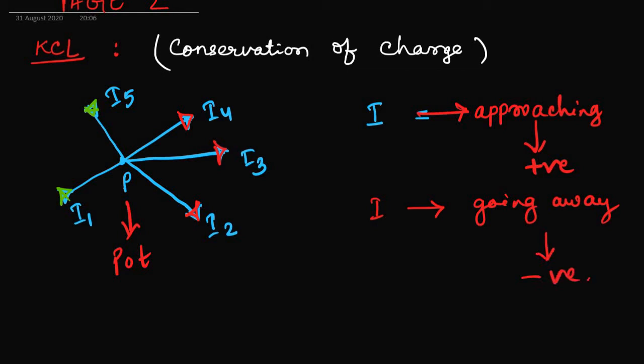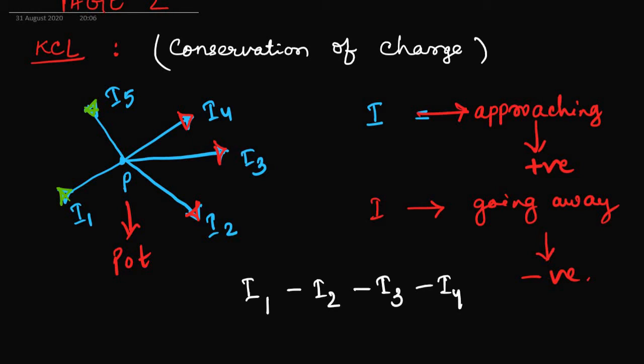So according to Kirchhoff's first law, or current law, I will write the formula like this: I1 minus I2. I am writing it in numerical order, 1, then 2. 2 is going away, that's why negative. I3 is also the same. I4 is also the same.